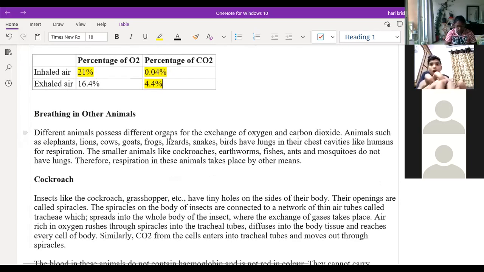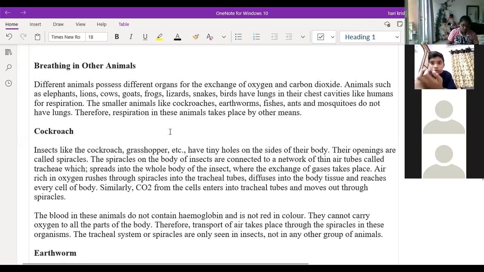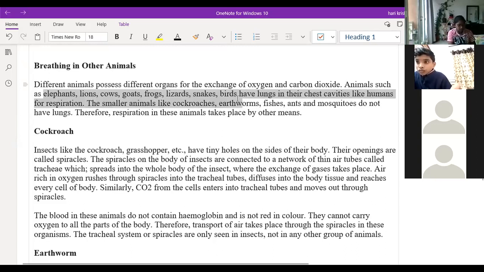So next one is the breathing in other animals. Till now we have discussed only about the human beings, how the breathing will be done, inhalation and the exhalation. Now some other animals also have the similar system to the human beings, like elephants, lions, cows, goats, frogs. But small organisms do not have it because they don't have enough space in their body, right? So these animals will have the same system as the human beings only: elephants, lions, cows, goats, frogs, lizards, snakes, and the birds.